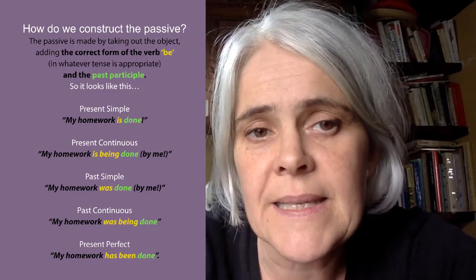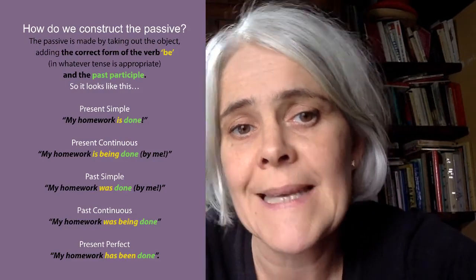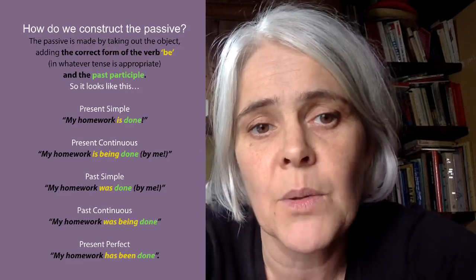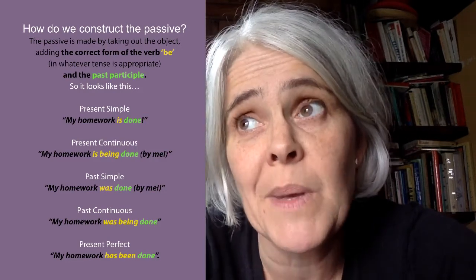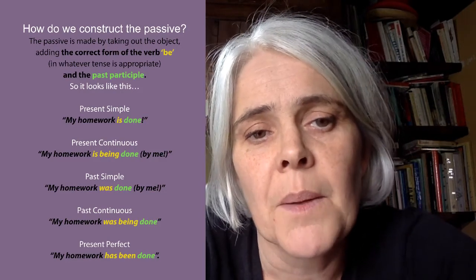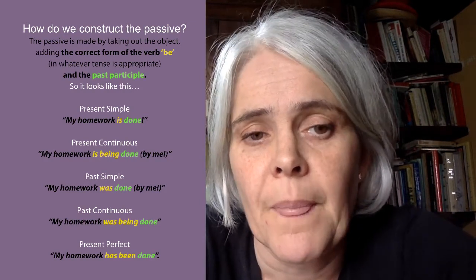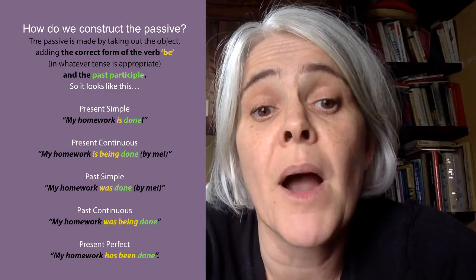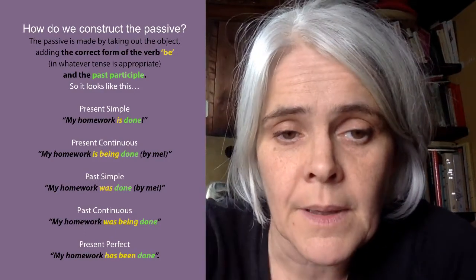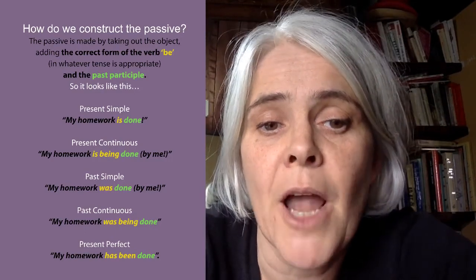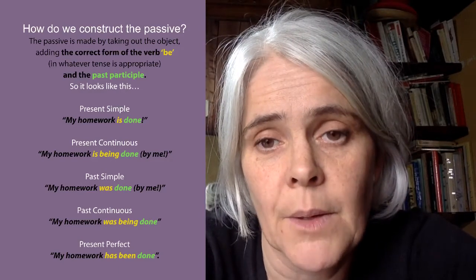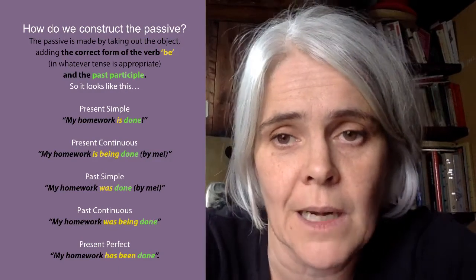The present simple version would be my homework is done. Present continuous version would be my homework is being done. Past simple version would be my homework was done. The past continuous version was my homework was being done. And the present perfect is my homework has been done. Okay, so leave me alone now, I'm resting and I'm watching telly.